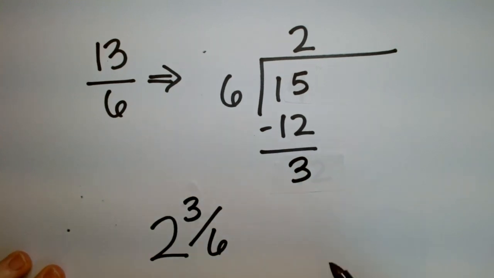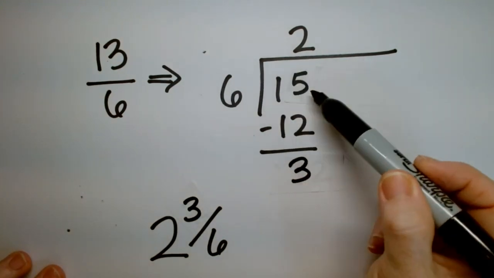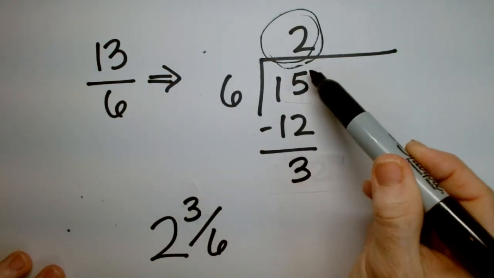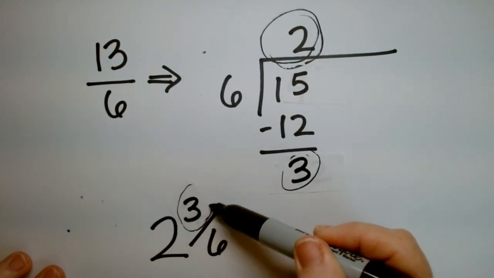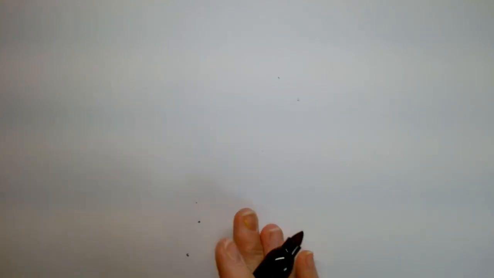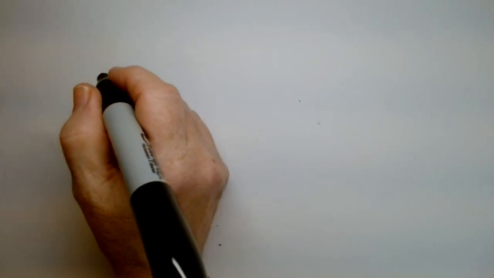Yeah, okay, good. So whatever this number is, this is your whole number. That didn't change. But the remainder is what's here, and that's what I want you to see. Okay, great. All right, last thing with improper fractions and mixed numbers is adding and subtracting them.